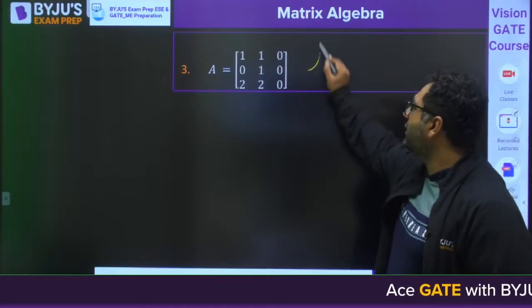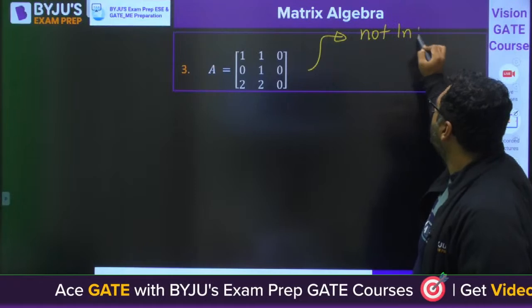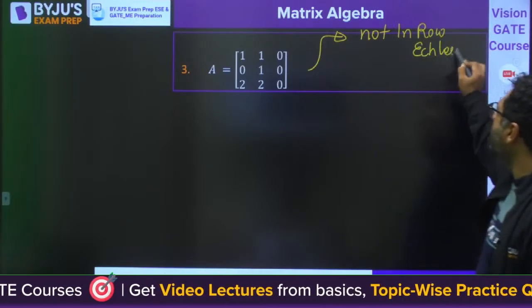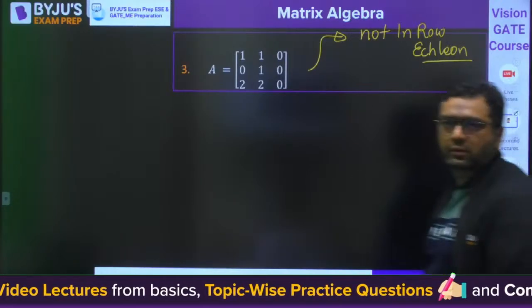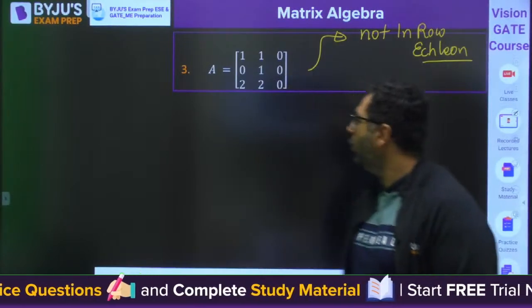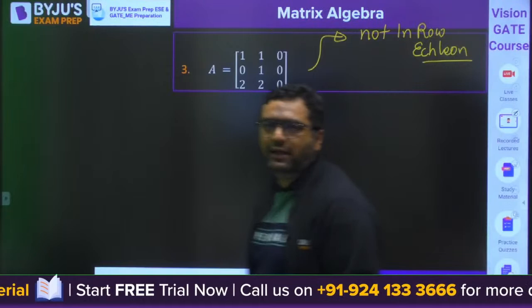Tell me, is it in row echelon form? Not in row echelon form. So we will be converting it into row echelon form. Once again, some elementary row operations are required. Try to solve it and give the answer.